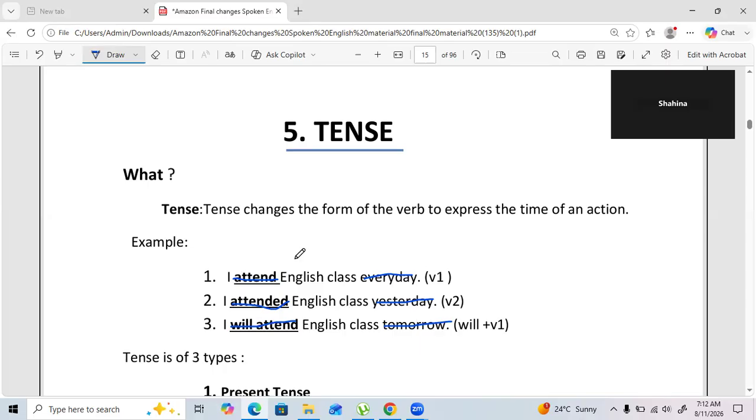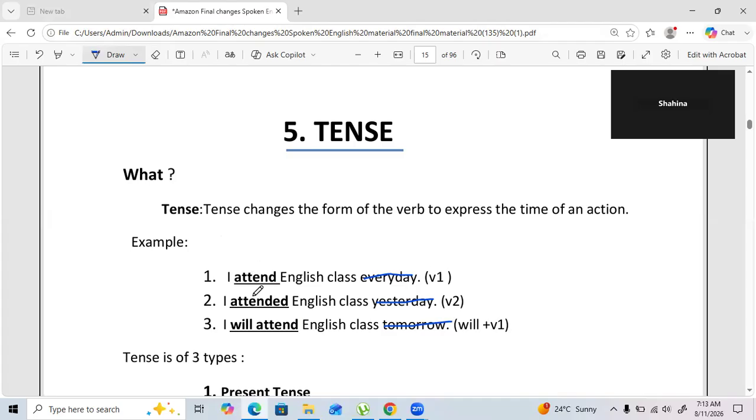Fine. So, one very important thing that one must understand is that tense tells about the time of an action. It means whether it happened in present, or in past, or took place in future, and it shows this with the change in the form of the verb, that is attend.